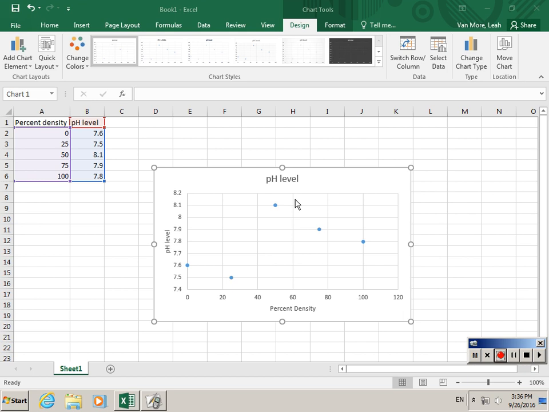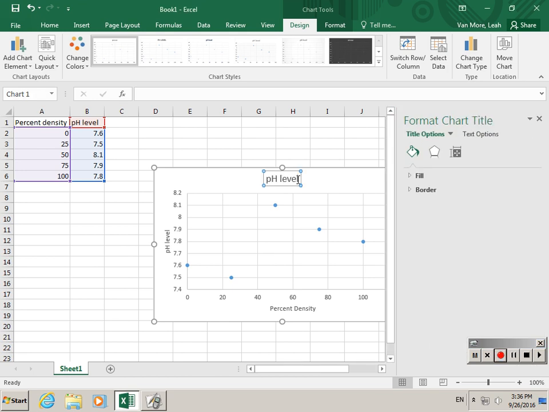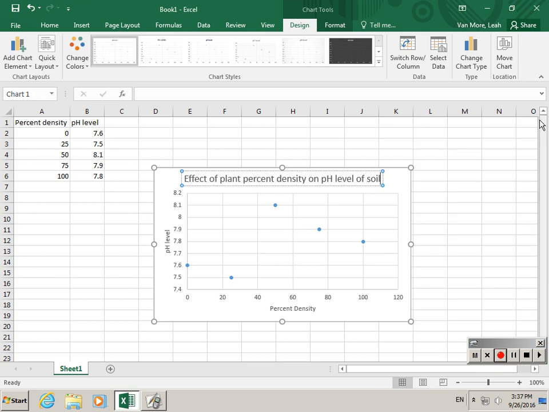So now I want to change my title, because this title matches my responding variable, but it doesn't really explain my graph. So I can double click there and just highlight it. I could also have gone to add chart element. I'll show you that in a second. If I go here, you'll see this gives me an option for chart title. And it says, do I want it above? Do I want it center overlaid? Do I want none? So I'm going to enter in a chart title. Okay, so now I've got a much more informative title. So I can get out of that so that I have more room.